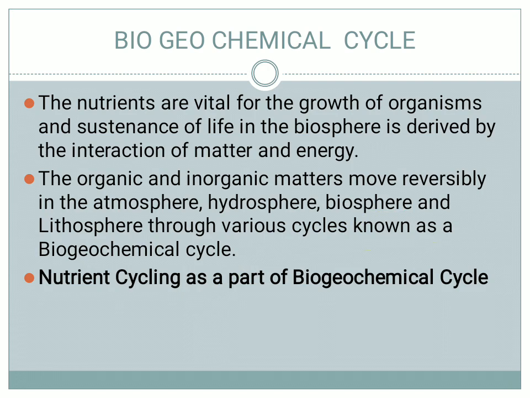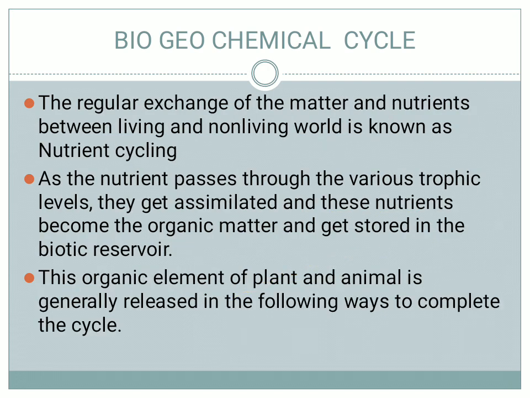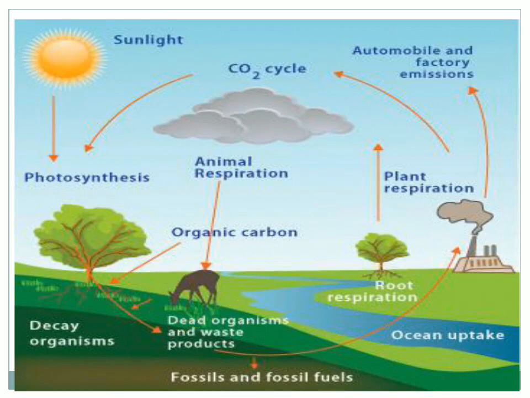So the nutrient cycle is a part of this biogeochemical cycle, where the exchange of living and non-living nutrients always occurs in the ecosystem, because the environment or the ecosystem is a reserve of lots of nutrients. This cycle completes its genesis from one organism to the other, ensuring that every organism in the food chain or food web gets the nutrients properly. So this is a nutrient cycle, a biogeochemical cycle.